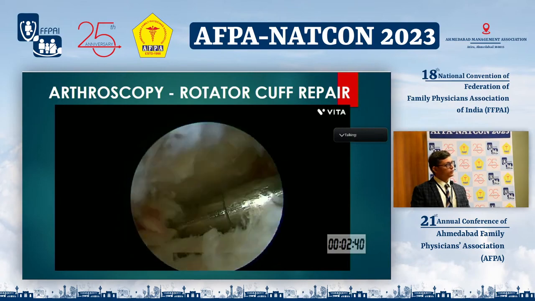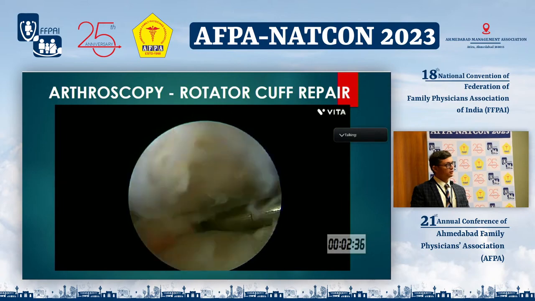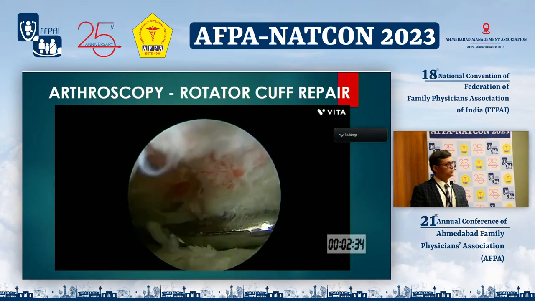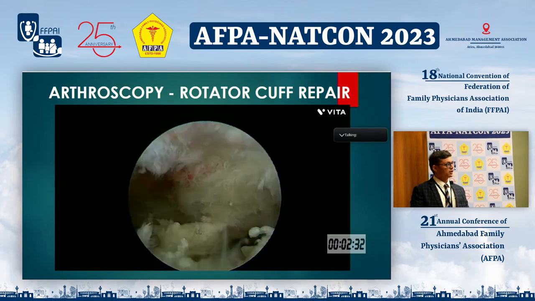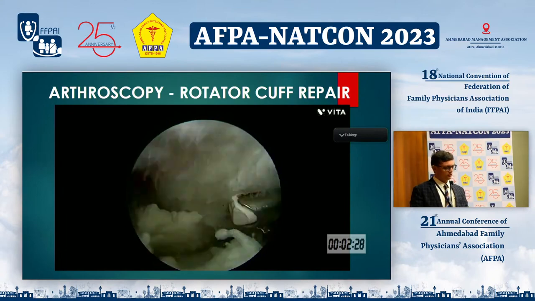Now the arthroscope is moved into the subacromial space. Here, this is the special instrument, a shaver, which is used to clean the subacromial bursa. You can see that underneath there is the rotator cuff.